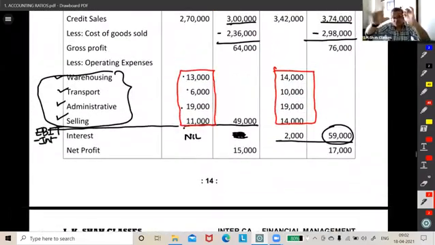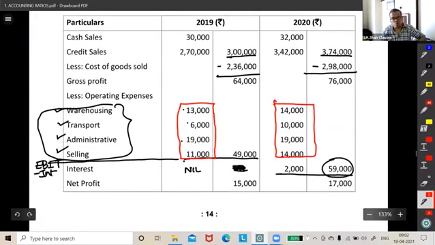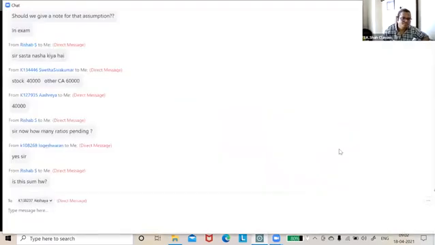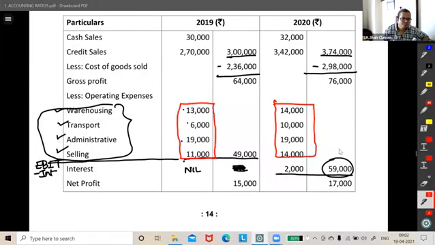Post me operating profit of year 2019 and 20 both. 15-15. How 15-15? 15 and 19, I suppose, guys. 15 and 19.